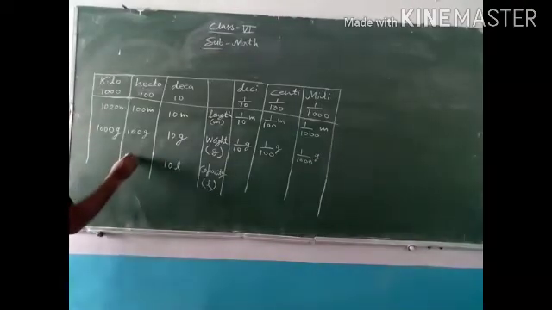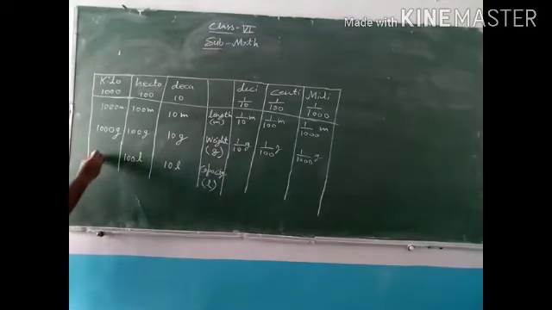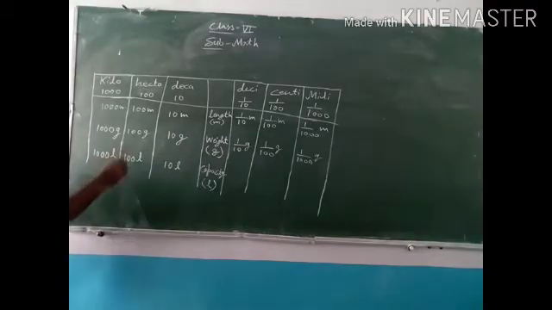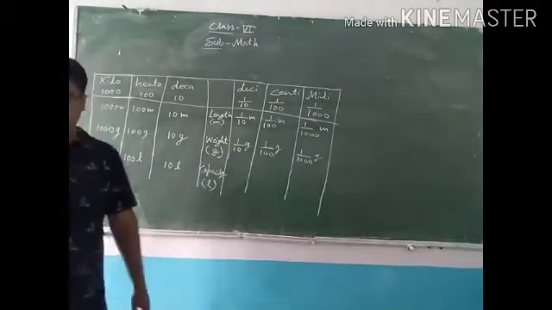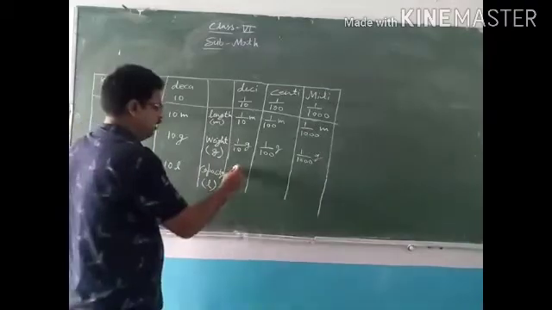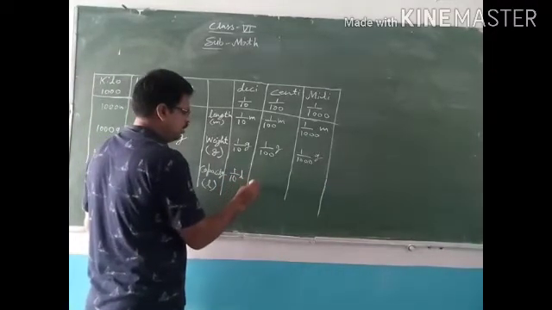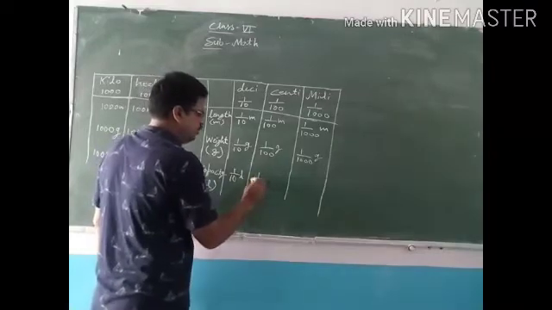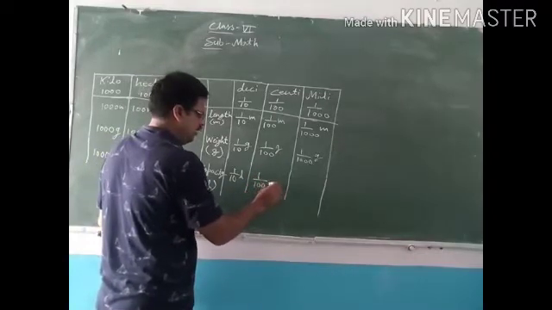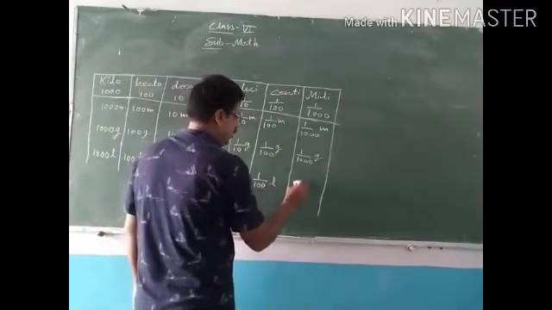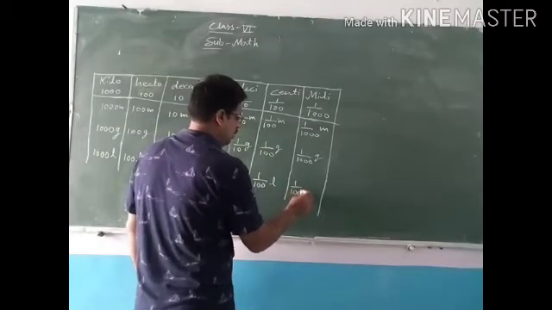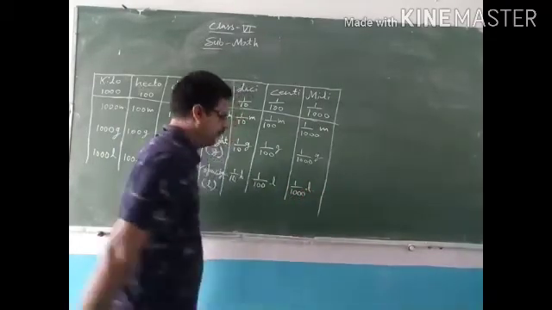In 1 hectoliter there is 100 liter, and 1 kiloliter means 1000 liter. And 1 deciliter means 1 upon 10 liter, 1 centiliter means 1 upon 100 liter, 1 milliliter means 1 upon 1000 liter.